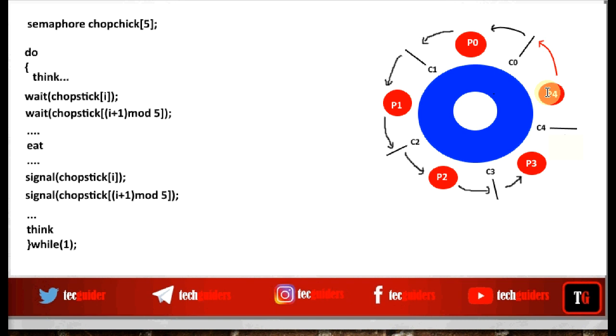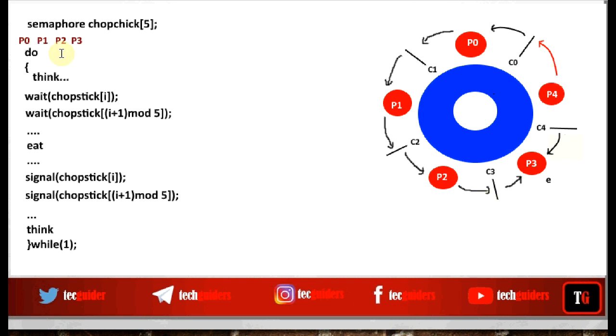So when P4 waits for C0, he will find that C0 is already allocated to P0. Now P4 will never try to grab chopstick 4. So chopstick 4 is free. It can be allocated to P3. P3 can move to eating. So the deadlock chain breaks.